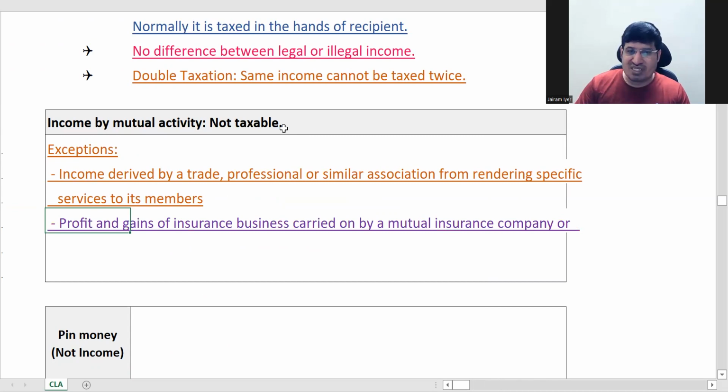Right. Next is profits and gains of insurance business. So first you saw specific services is an exception. Second exception is insurance business. Why insurance business of mutual insurance company?